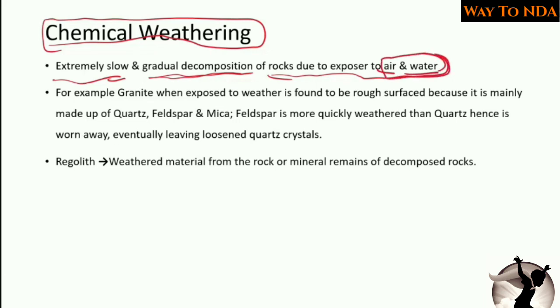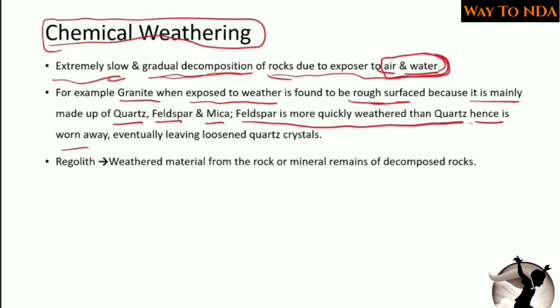For example, granite when exposed to weather is found to be rough surfaced, because it is mainly made up of quartz, feldspar and mica. Feldspar is more quickly weathered than quartz, hence is worn away, eventually leaving loosened quartz crystals.